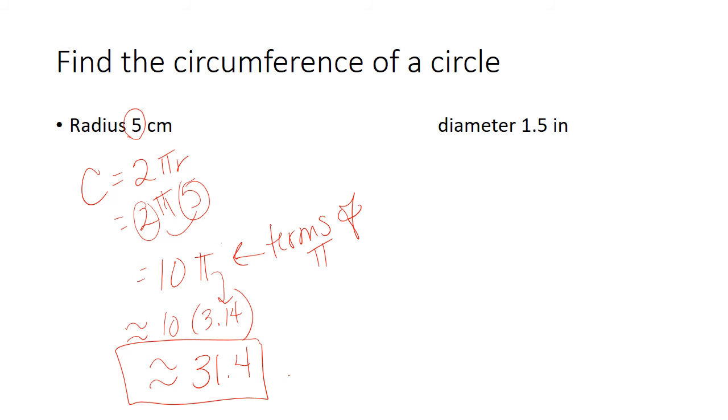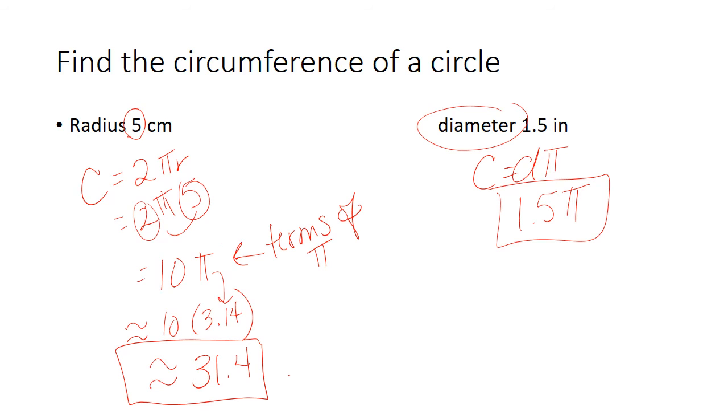All right, so for diameter, since it already gives it to us in diameter, our circumference is d pi. So that would be 1.5 pi. That's how you would write it in terms of pi. If we're wanting to go ahead and take it down to the decimal, that would be 4.71 inches. I'll go ahead and stick that in there. So circumference is pretty simple. You're just going to take your radius times 2 or put in your diameter times pi.